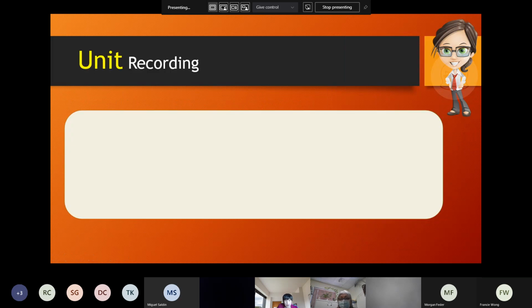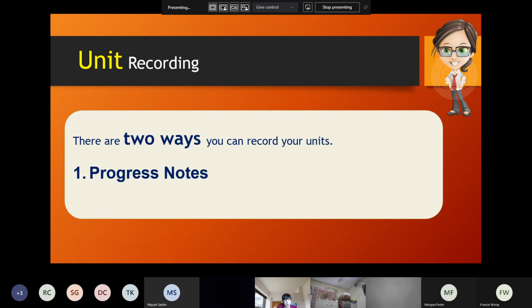Now unit recording. This is what we'll be focusing on during part 2. You create your service enrollment and you apply units for the service that you provide. And there are 2 ways. The first way is one of the ribbons.